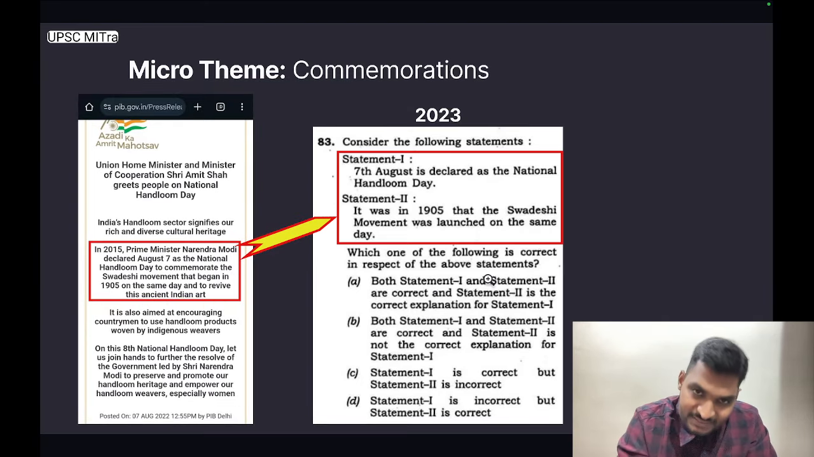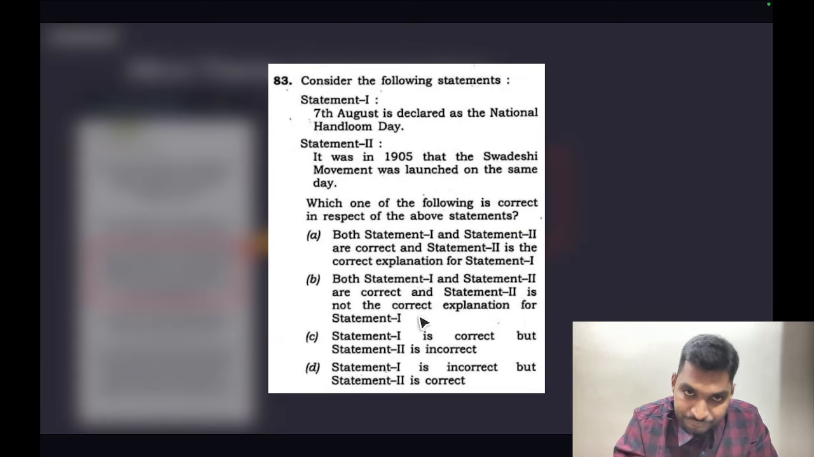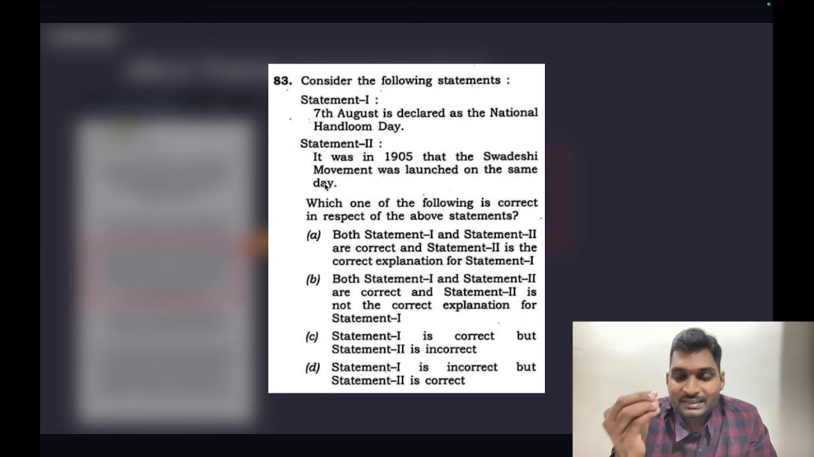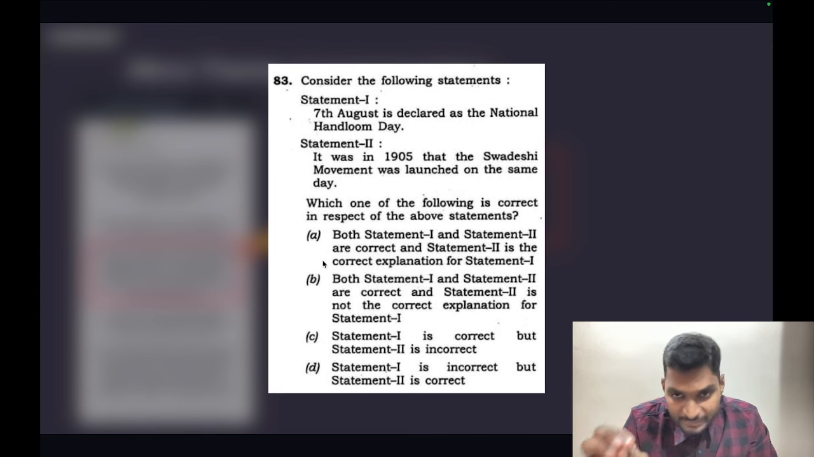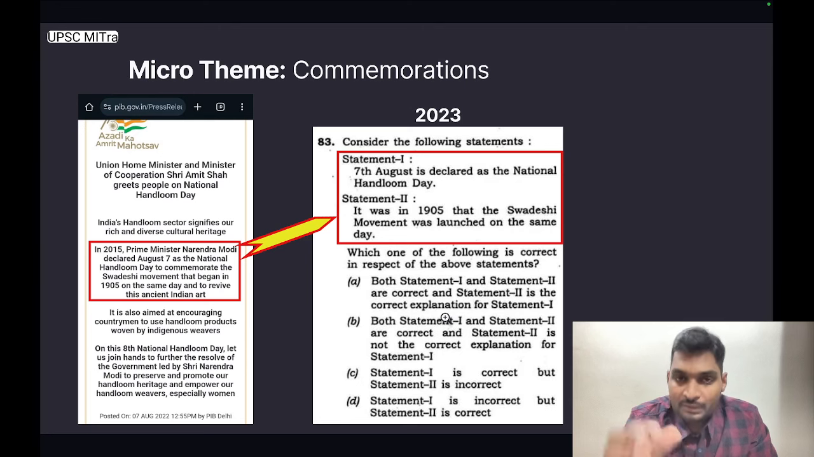Guys, UPSC picked this information and framed a direct question in the 2023 prelims paper. Statement 1: 7th August is declared as the National Handloom Day. This is correct as per the press release. Statement 2: It was in 1905 that the Swadeshi movement was launched on the same day. Again, statement 2 is also correct as per the press release. So the correct answer is option A. Both statements are correct and statement 2 correctly explains statement 1. So at level 1, UPSC framed a direct question under this particular micro theme of commemorations.